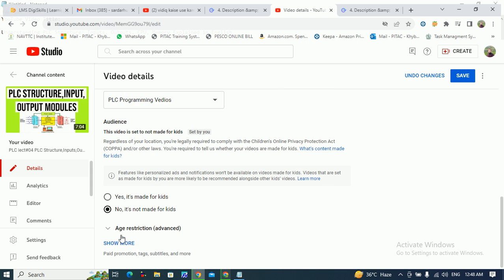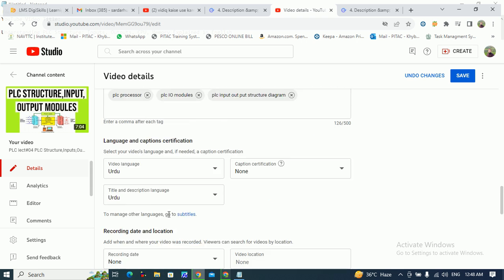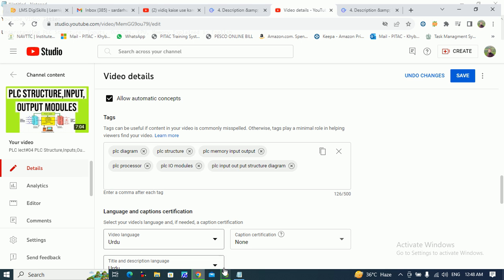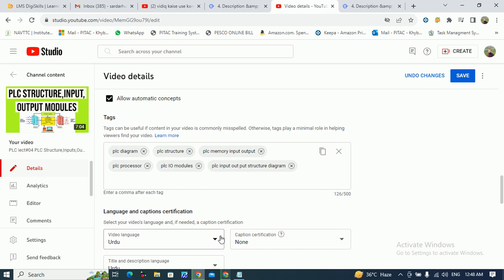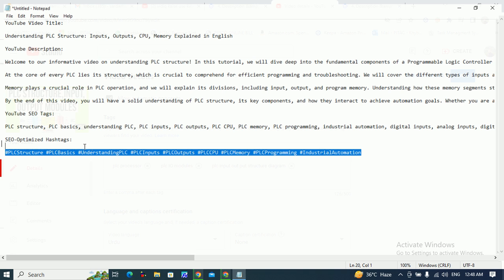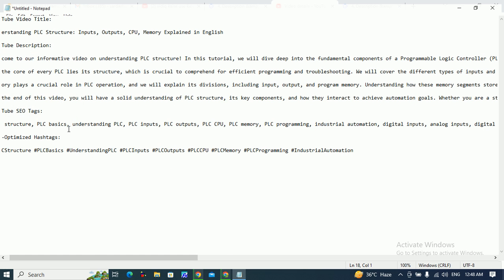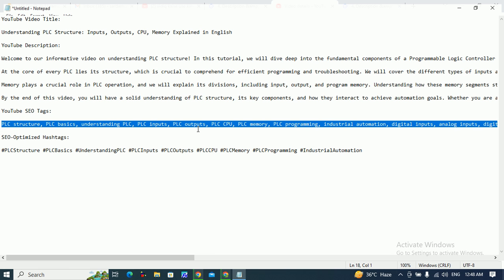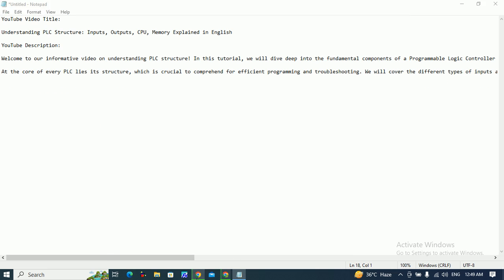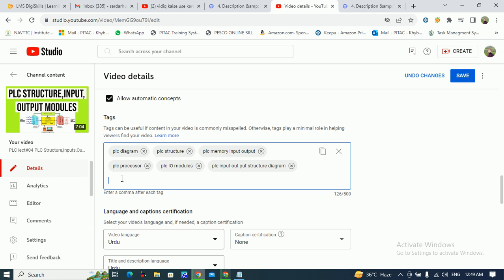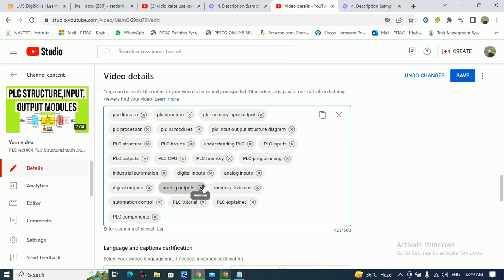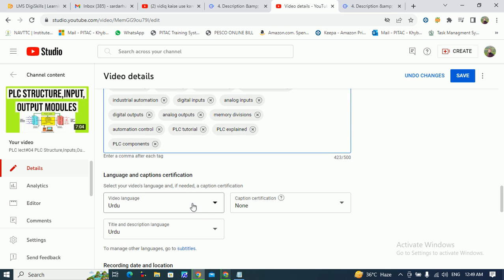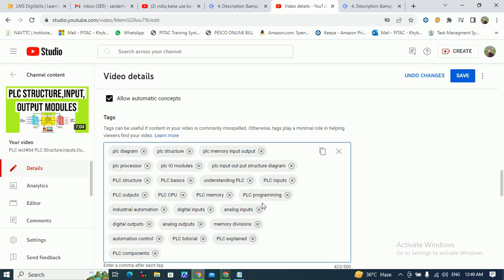Second thing that I need to put there is its tags. So I will copy its tags, these are the tags, SEO based tags. I will copy all these tags and you can just paste it here. You can see that all the tags are now adjusted with the proper placement.